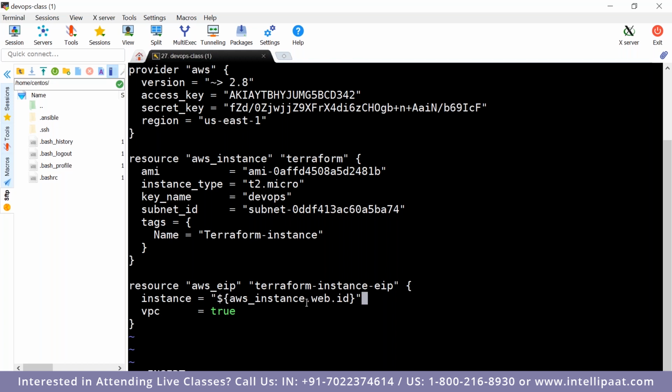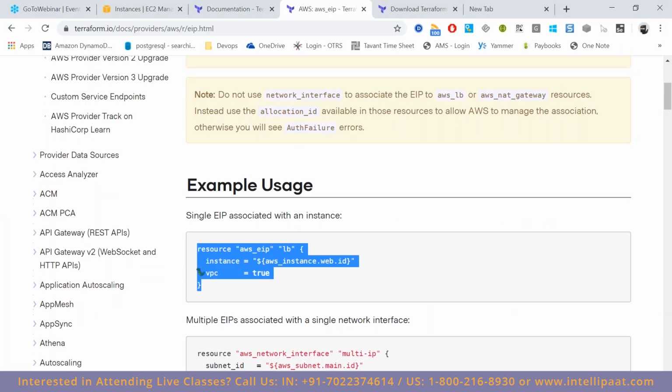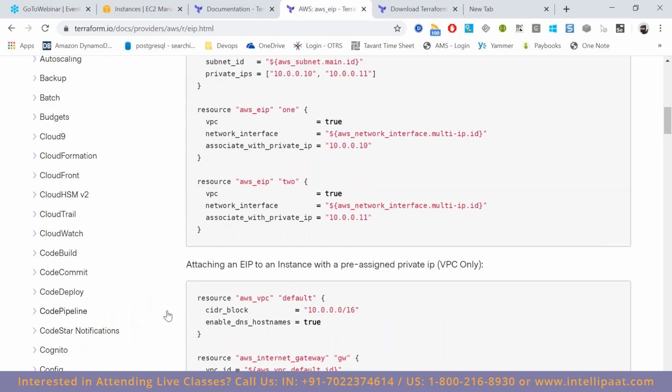this syntax is the older version syntax. Here we don't need that. All of these things are not required. Now what I need: to which machine are we attaching this elastic IP? To this machine, correct? And what is the resource type, which is aws_instance. And what is the name of the resource? Which is terraform. And for ID, to understand that, we will have to understand a bit about what all the values it results.